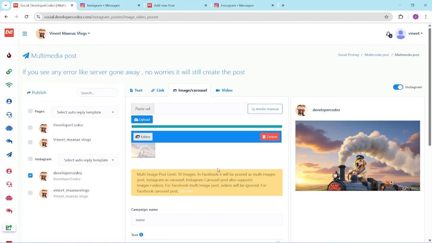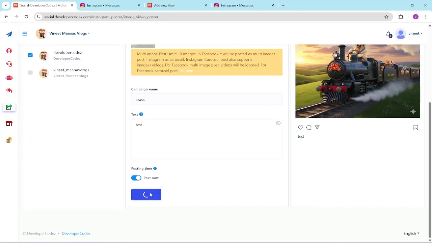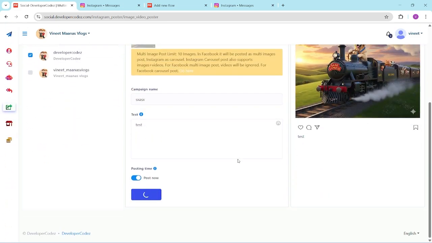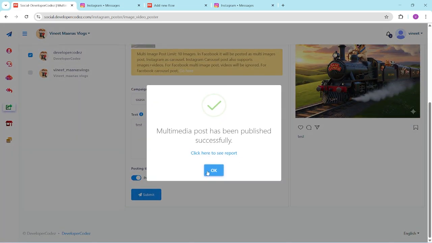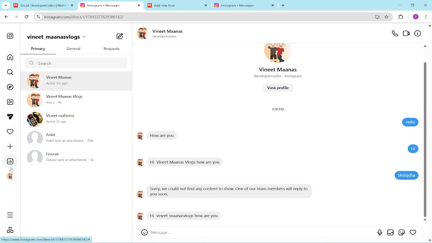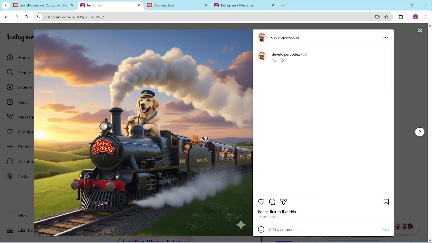The image is uploaded, and I want to post it now, so submit it. Depending upon the size of the videos and images, it will take time to post. So this image has been posted. If you go to the profile, yes, see, the image is there and the title is also there.